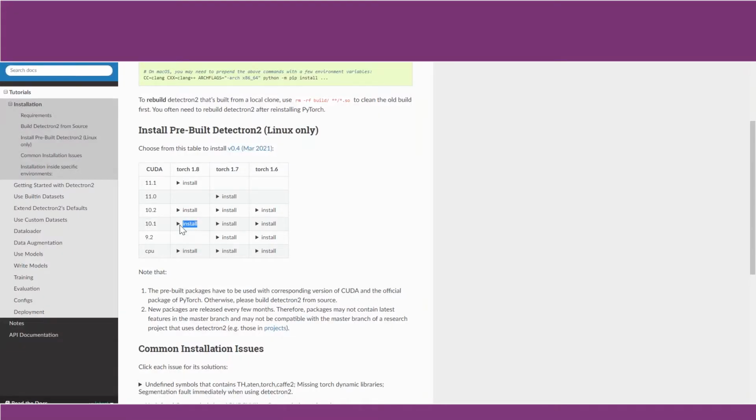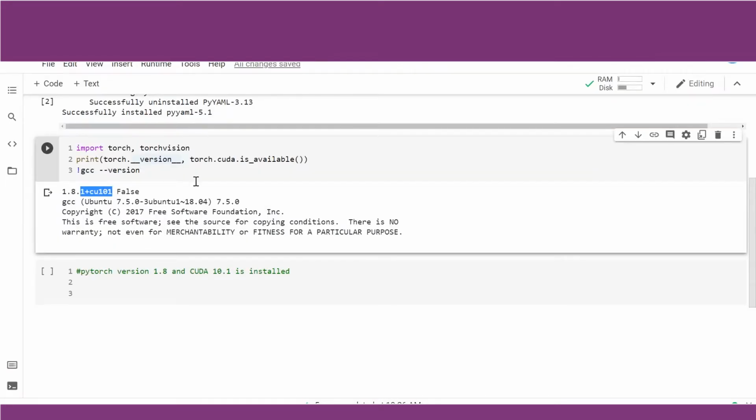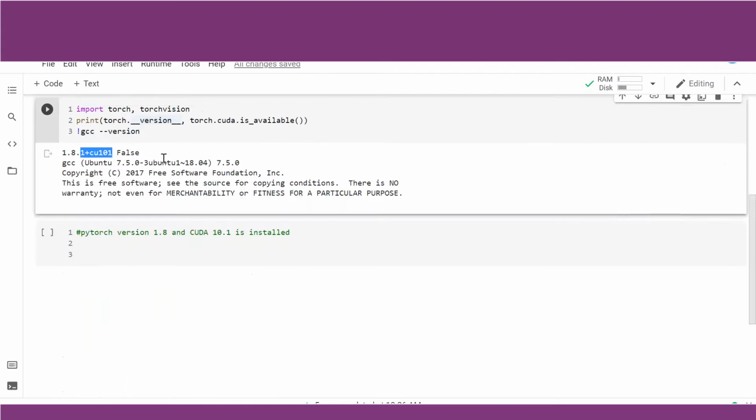So here we have verified that PyTorch 1.8 is compatible with CUDA 10.1. So we need not worry about the environment required to use PyTorch in our Colab environment. In case you need to install any version of PyTorch, you have been given the command in its official documentation. We can always use that command in order to install the required versions.